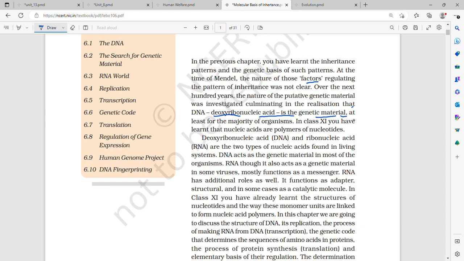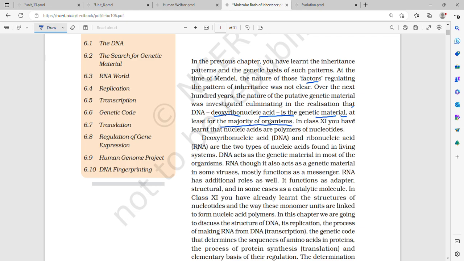Earlier, the nature of the factors or genes regulating the pattern of inheritance was not clear. That is, what was getting inherited and how it was getting inherited over generations. Over the next 100 years, the nature of that putative genetic material was investigated, culminating in the realization that DNA or deoxyribonucleic acid is the genetic material, at least for the majority of organisms.